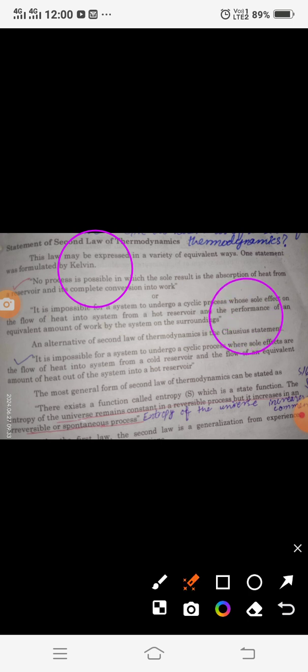What does it say? It is impossible for a system to undergo a cyclic process where the sole effects are the flow of heat into the system from a cold reservoir and the flow of an equivalent amount of heat out of the system into a hot reservoir. It means that no such cyclic process is possible in which heat is taken from the cold reservoir and an equal amount of heat is given out to the hot reservoir. These two definitions are highly important, and if you want you can read this one also. This is also about the second law of thermodynamics.